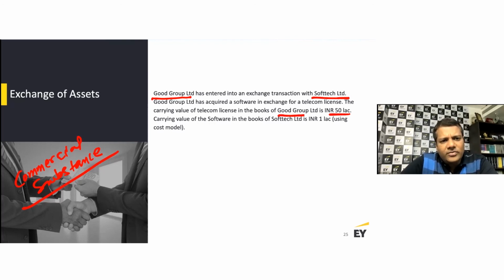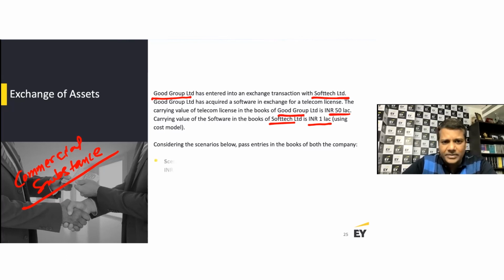Now the carrying value of software in the books of Softec Limited is INR 1 lakh. So in the books of Softec, the carrying value of the software is 1 lakh rupees, right? Now, there are a few scenarios here. Considering the scenarios below, pass the entries in the books of both the companies. Both the companies means Good Group Limited and Softec Limited.